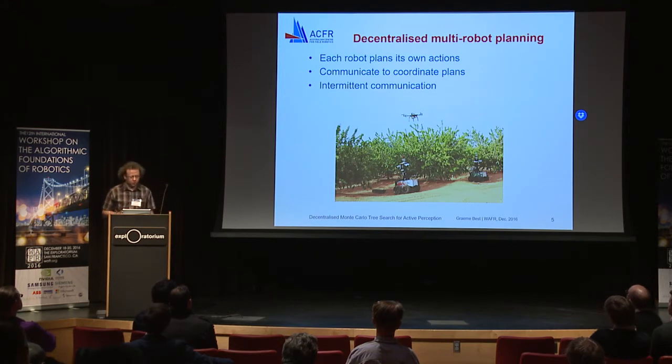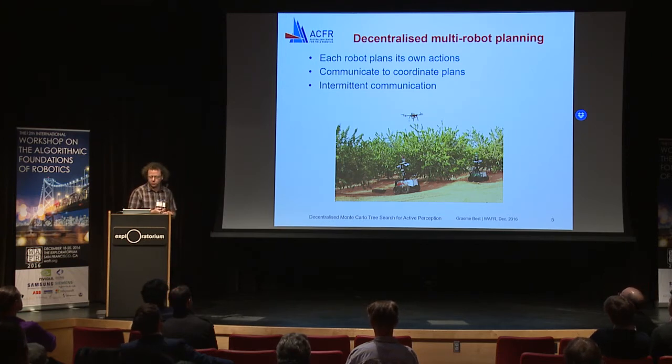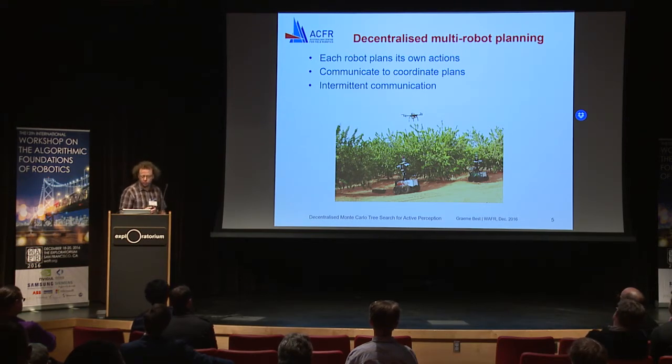So when I talk about decentralised multi-robot planning, there are three main components that we believe are necessary for it to be fully decentralised. First, each robot should be interested in planning its own paths, more so than everyone else's. Also, there's some kind of communication available, so we can use this communication medium to coordinate the plans between agents. But we don't want to rely on this too heavily. This communication may drop out, and the system needs to be robust to that.